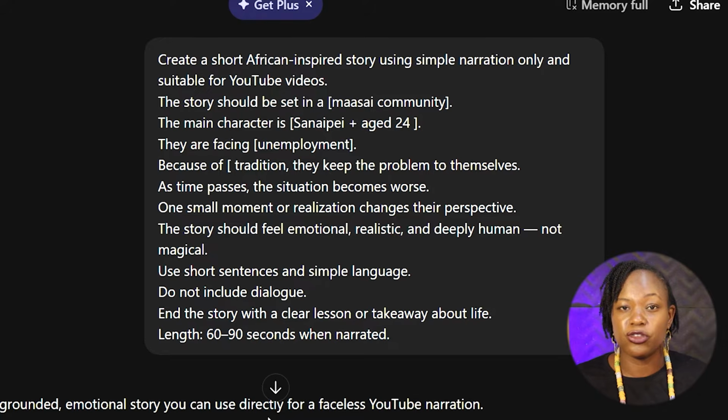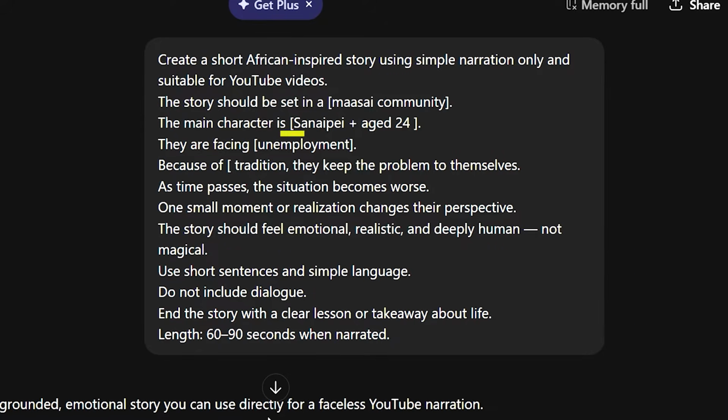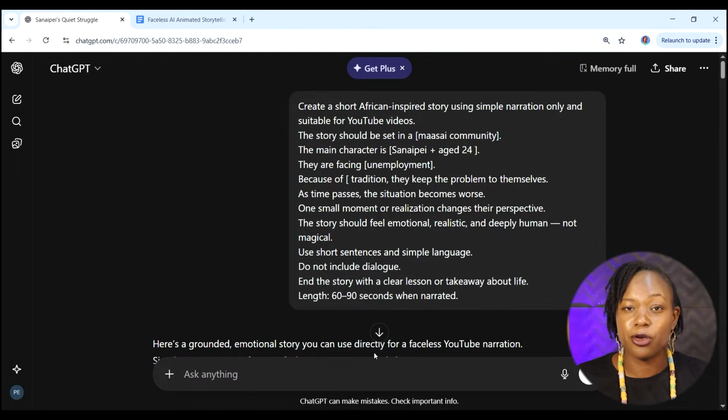So you can see that the story is going to be set in a Maasai community, and you can enter in whichever community that you prefer here. I've also set in the main character as Sanaipei, who is age 24. If you have a role for her to play in the community, you can also add it in here. So I've also put in here that Sanaipei is going to be facing unemployment as a struggle. You can put in here whichever struggle that you want your main character to be facing. So the entire prompt is going to be in the PDF in the description down below.